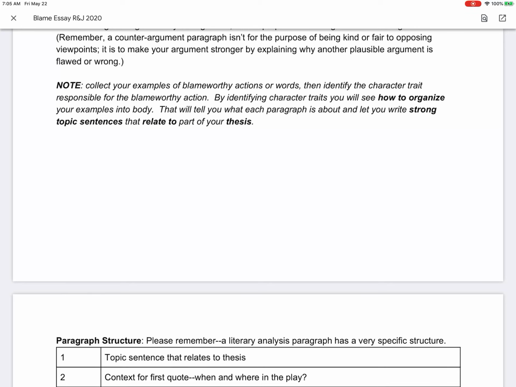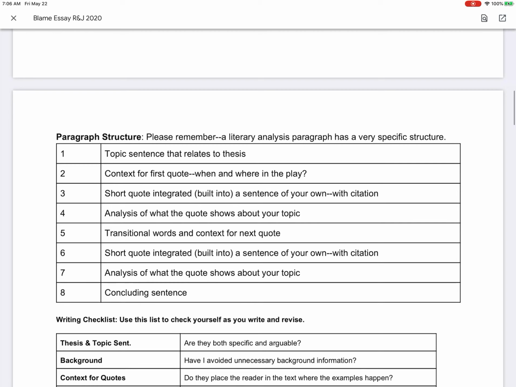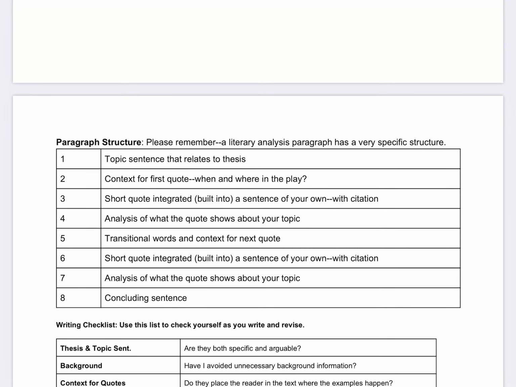And I put a note here: collect examples of blameworthy actions or words, then identify the character trait responsible for the blameworthy action. You've done this for 2 already in the wanted poster. By identifying the character traits, you'll see how to organize your examples into body paragraphs. Oh, there's an error there. That will tell you what each paragraph is about and let you write. Let me fix this. It seems like there's something a little screwy there. Nonetheless, I gave you just a reminder of what the paragraph structure of an analytical paragraph is.